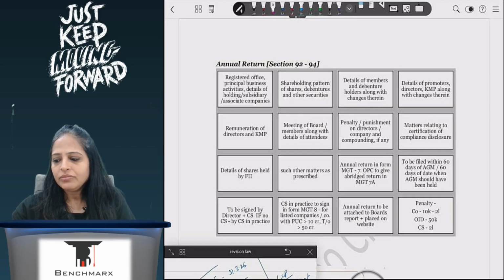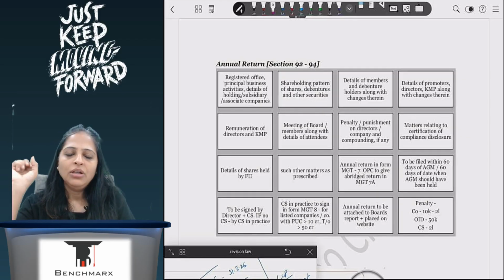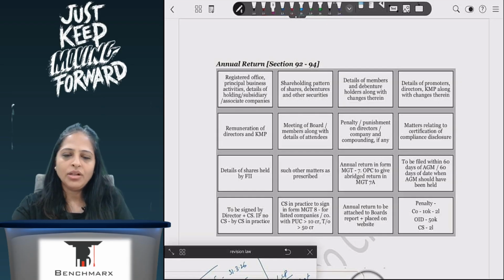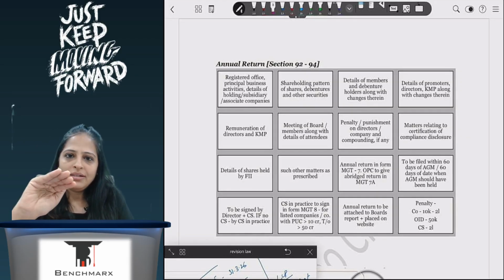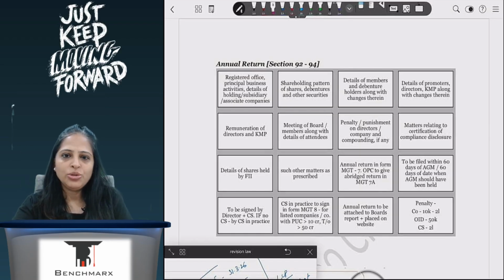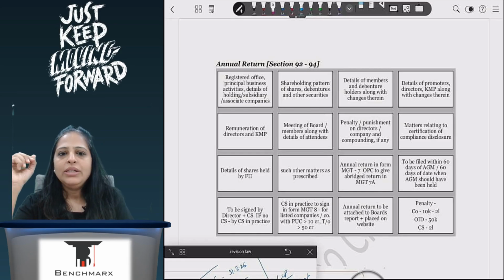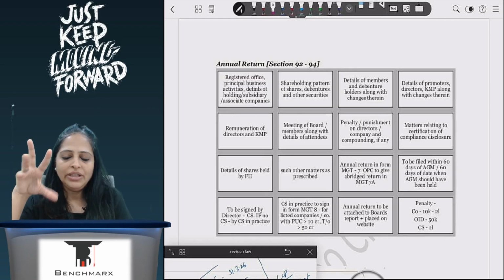Now, if annual return is to be submitted, annual return is basically a return that I give at the end of the year, which will give all the information about the company for the financial year. So it will always be a comparison of what it was last year, what it is in the current year, and how things have changed. So it is easier for them also to analyze the data. So in annual return, what are the things? Now nine things that we need to mention.